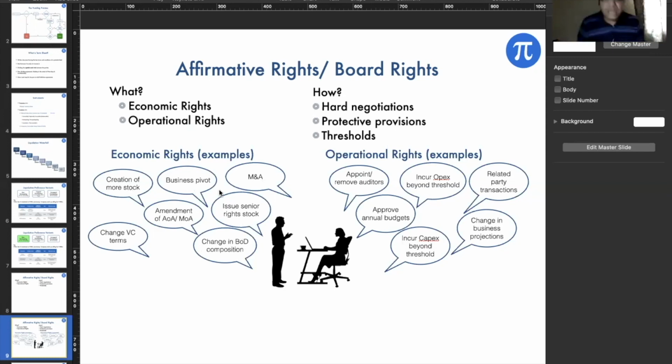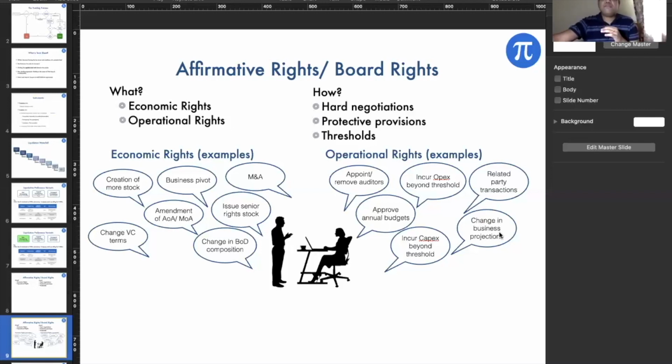In the operational rights, there are things like appointment or removal of auditors, incurring an OPEX beyond a certain threshold, incurring a CAPEX beyond a certain threshold, approving annual budgets, certain related party transactions, and change in business projections. These are typical operational rights. What is usually seen is that in economic rights, the VCs want 100% permission, where the founder has to take permission from all the board members. In operational rights, it can be on a majority basis.